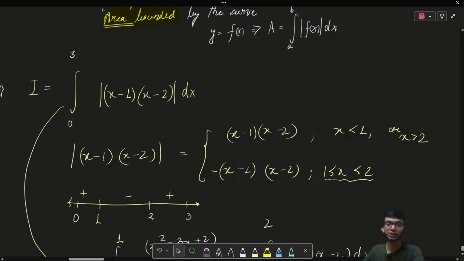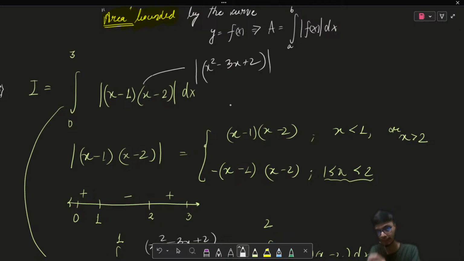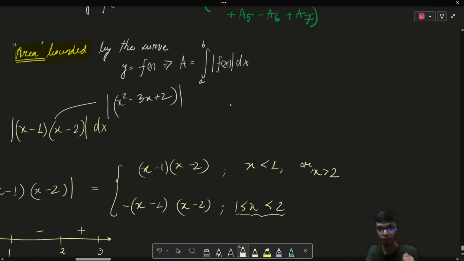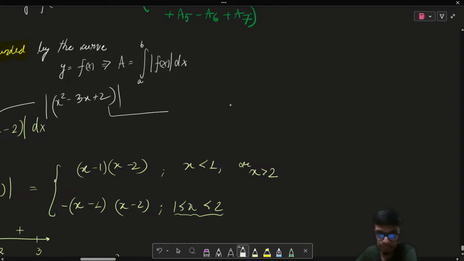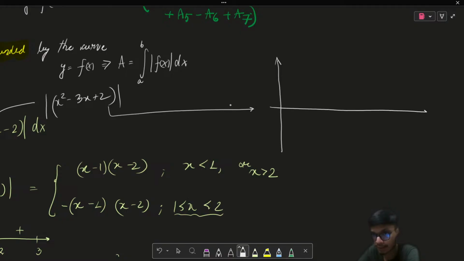So if I look into this function, because it's a quadratic expression, x square minus 3x plus 2, right? And then we have mod of it, right? So first of all, let me do some graphical interpretation of the quadratic function itself, and then we'll apply the modulus function over there, right? So if I just see, the roots of this particular function are 1 and 2. So 1 and 2 are the roots, and this is going to be an upward opening parabola like this, right?